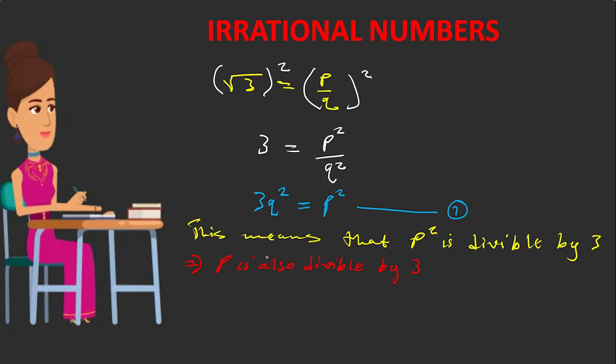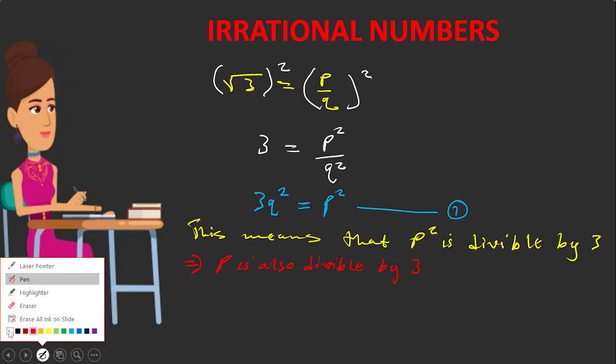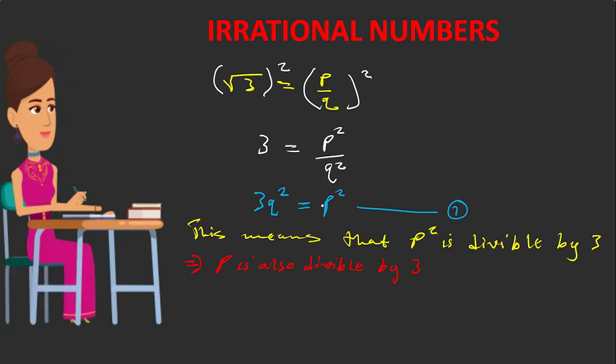With that in mind, you can now think a bit and get rid of P so that you can have equation 2. You can say let P be equal to 3r.